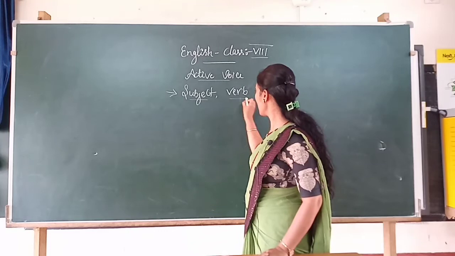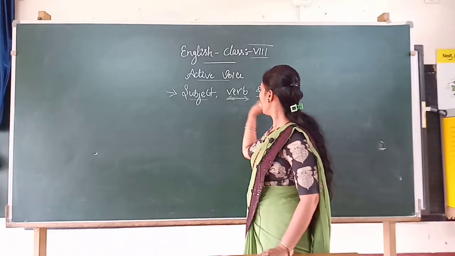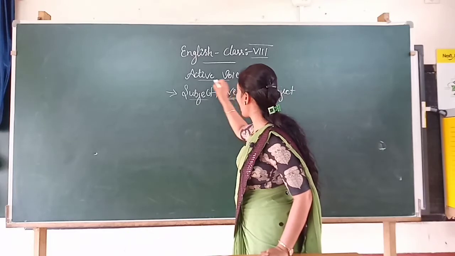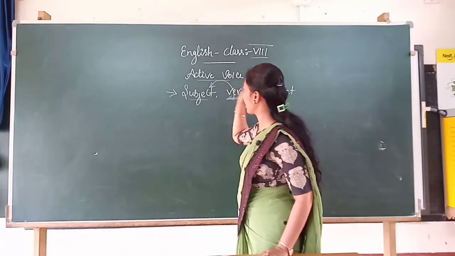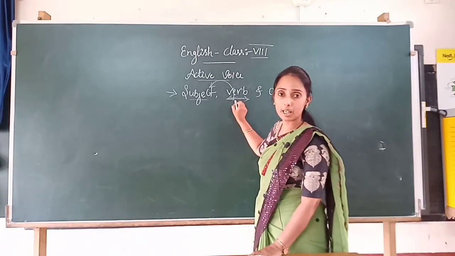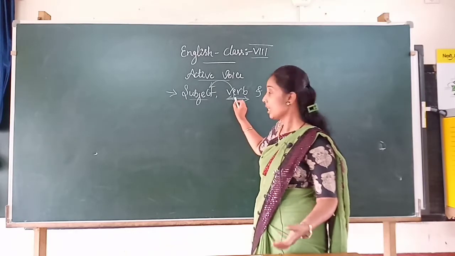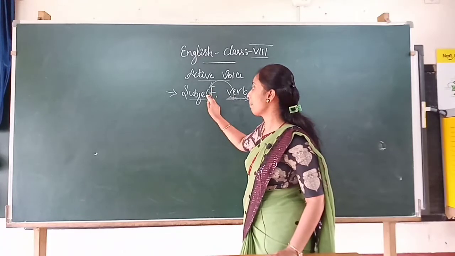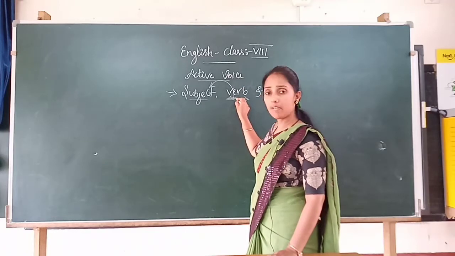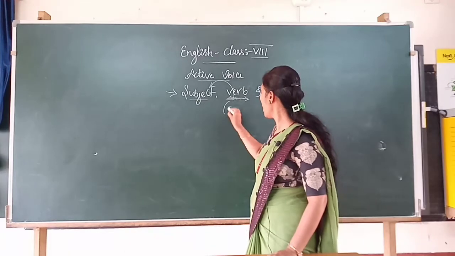So here active voice means that the subject acts upon the verb. Here the verb indicates what is being done. And the relation that the subject has with this verb is referred to as active voice. I will repeat once again. In active voice, the verb is the main thing. What the verb is doing is indicated by the subject, or the subject is acting upon the verb, or we can say the subject is doing the action.